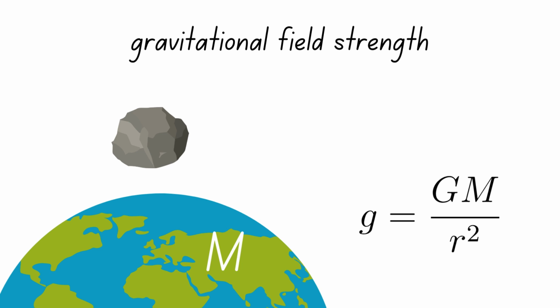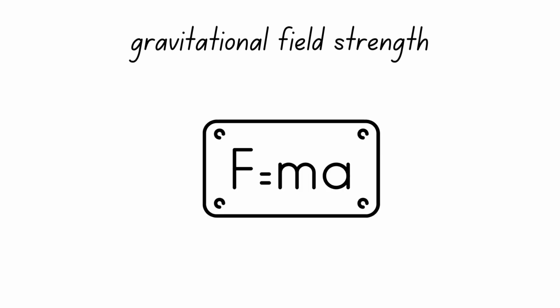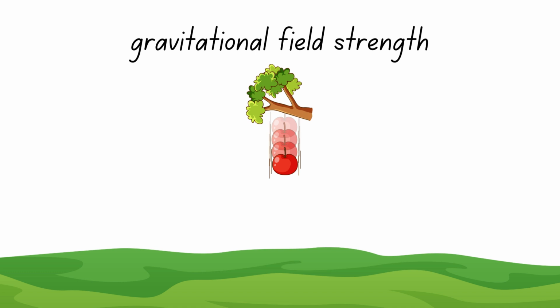On the Earth's surface, this value is 9.8 newtons per kilogram. From Newton's second law of motion, force per unit mass is defined as acceleration of a body. Thus, gravitational field strength can also be called acceleration due to gravity. All objects near the Earth's surface fall down with an acceleration equivalent to 9.8 meters per second squared.